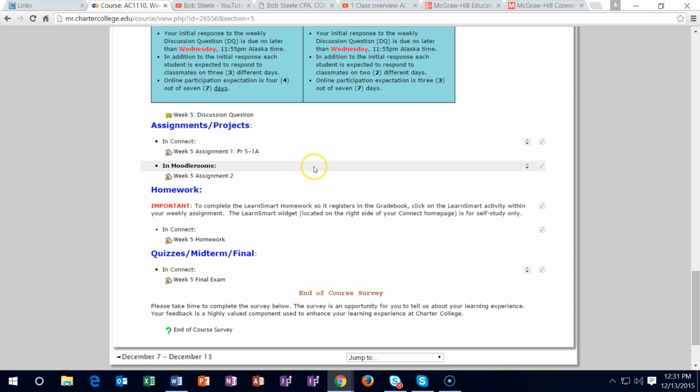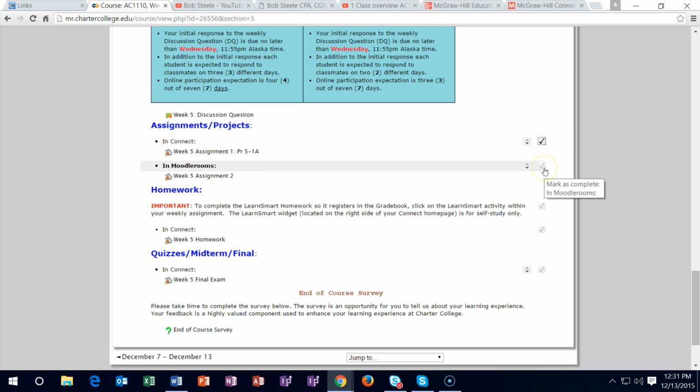Remember, once you have completed these, this is where you want to check everything off. So you want to say, okay, I did the discussion forum. I did the Connect work. Even though we did it up here in McGraw-Hill, you're going to check it off here that it's done, because this is the sheet where you go in and say, okay, done this, done this, done this, because this is where everything is laid out.